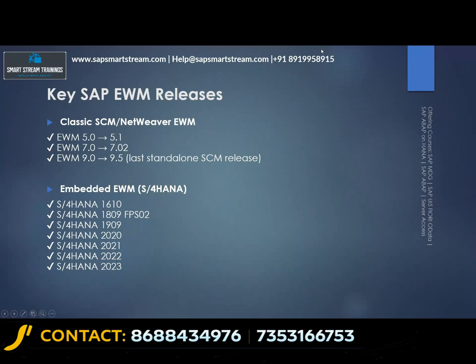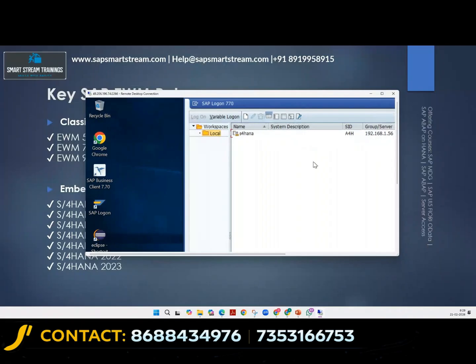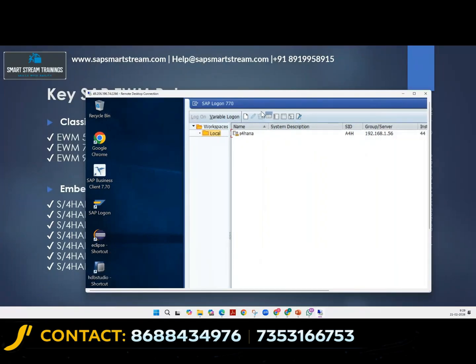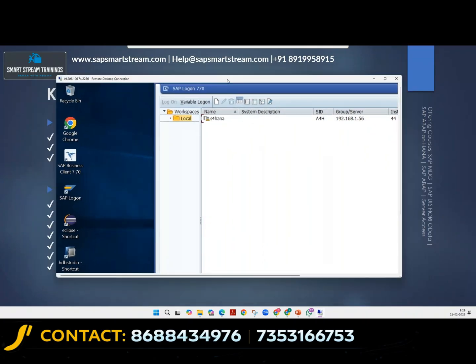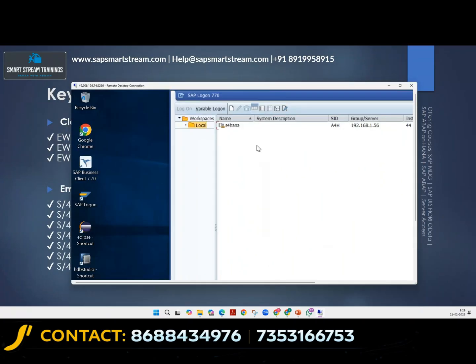Just give me a minute. I will do one thing. Can you see my screen here? So this is the S4 HANA system, and this is how the actual system looks like.